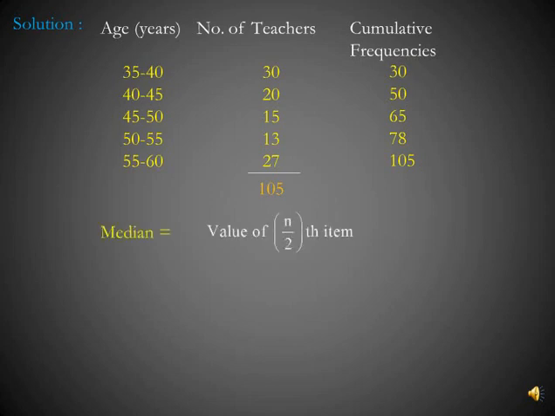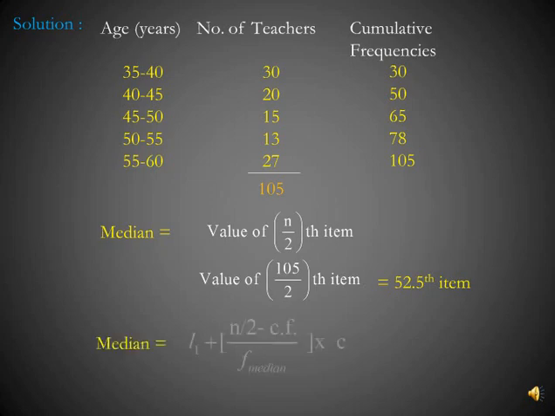So median here is equal to the value of n by 2th item. Notice here it is not the value of (n plus 1) by 2th item, it is the value of n by 2th item, because in class intervals we will use this formula. So it is the value of 105 by 2th item, that is the 52.5th item. 52.5 lies in the interval 45 to 50.